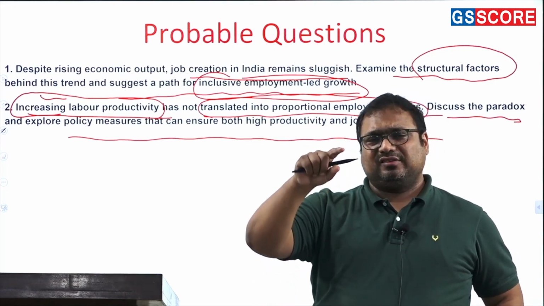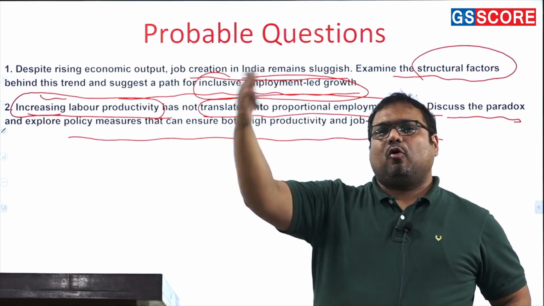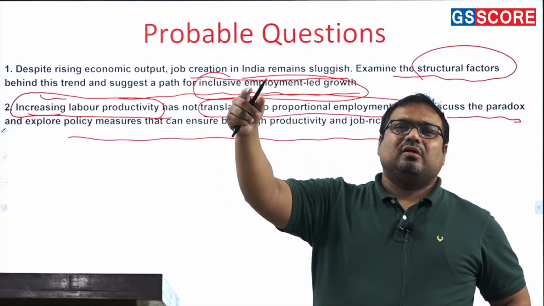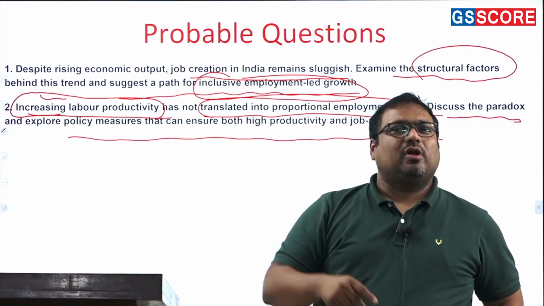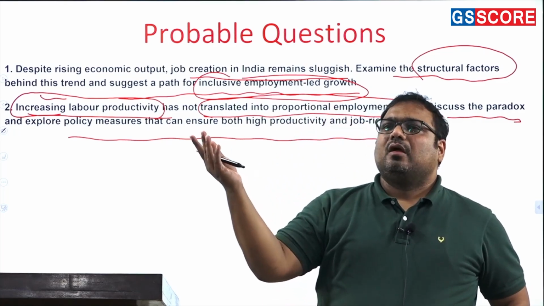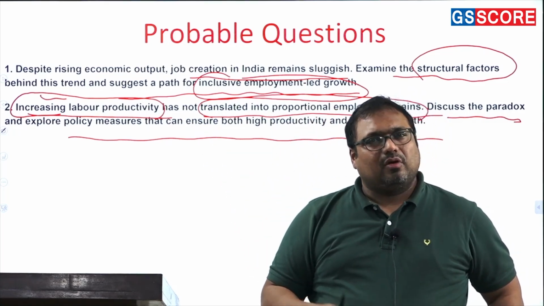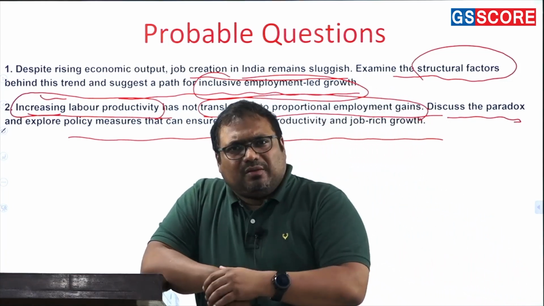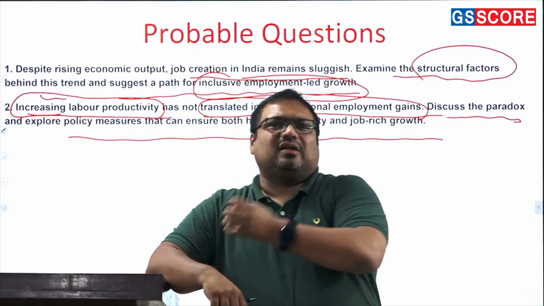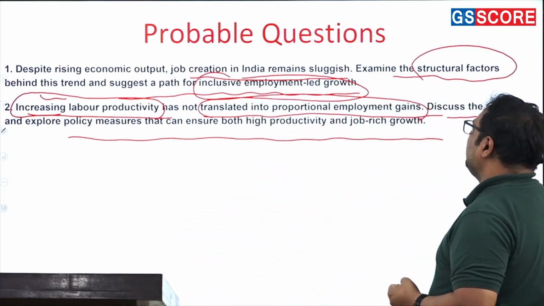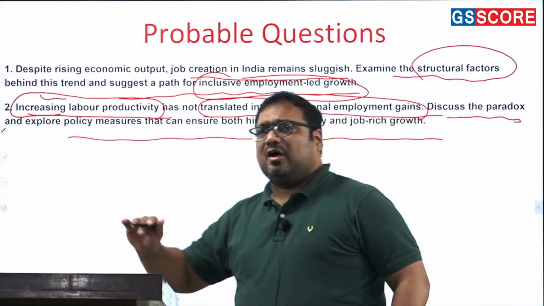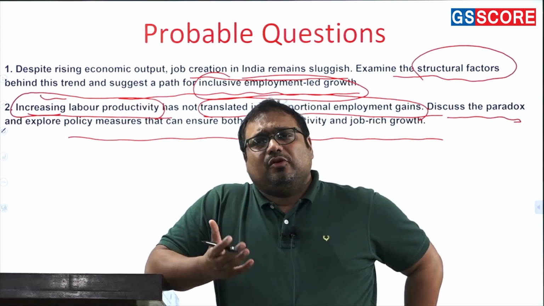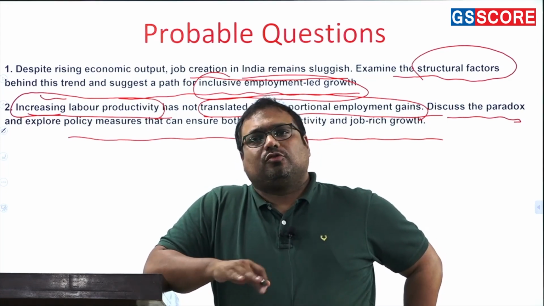So those areas where maybe we can have alternate technology or combination, and that doesn't reduce quality, that doesn't increase the production time by a big margin, then maybe we can adopt that. Okay, so these are the kind of ideas that you need to integrate here. So with this, I hope you will be able to answer this easily, and you will be able to work out more such questions on your own as well.